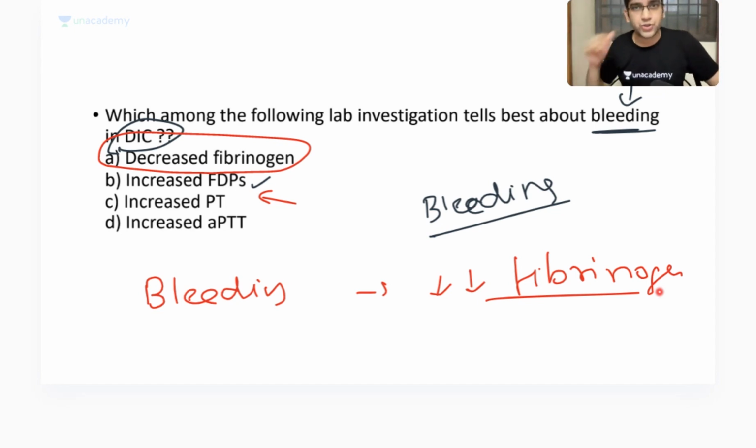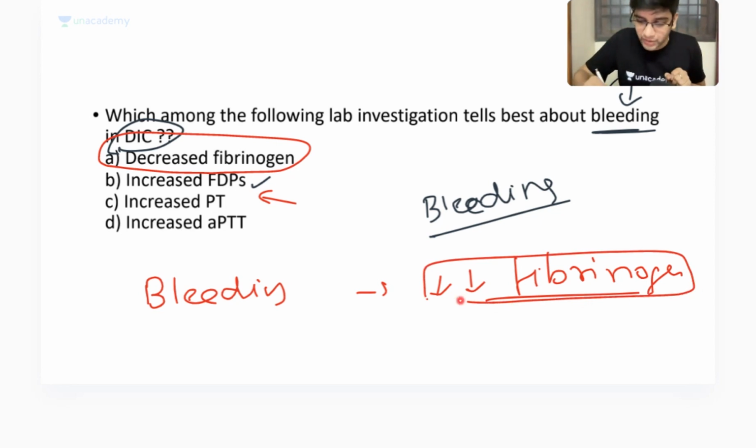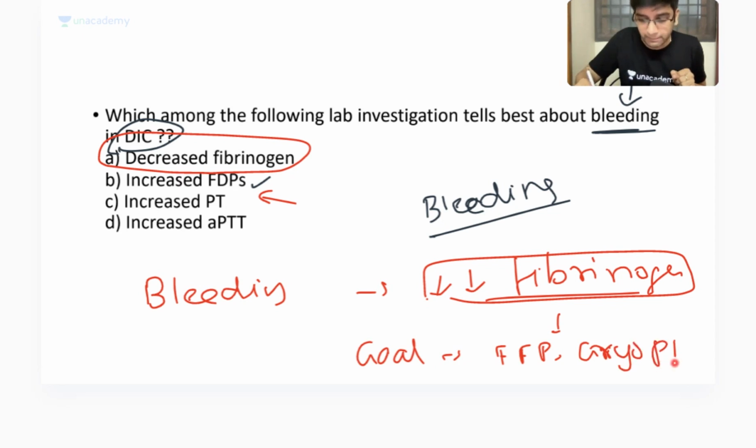The patient has bleeding. I should not have internal bleeding in the CNS. So I supplement with FFPs, fresh frozen plasma, or cryoprecipitate. I'm aiming to increase fibrinogen. So this is my goal of treatment as well. We might see them sometime later, but in both of them, I will have a good amount of fibrinogen. My goal is to treat and increase fibrinogen so that clotting will happen, right?